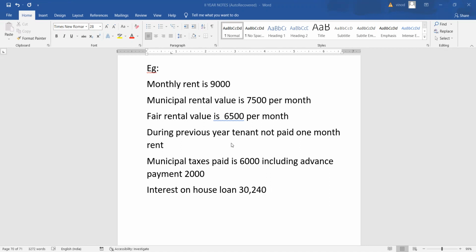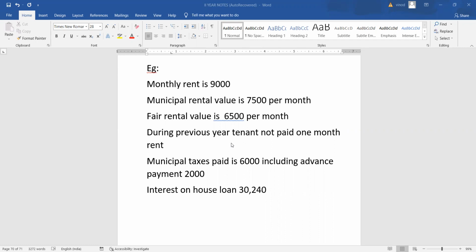In that, the owner paid 2,000 rupees in advance. That means for this assessment year, it is only 4,000, and for the next assessment year, it is 2,000. The house owner paid interest on the house loan, that is 30,240. This is the information available.